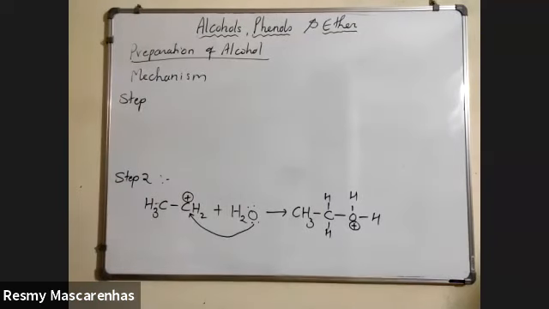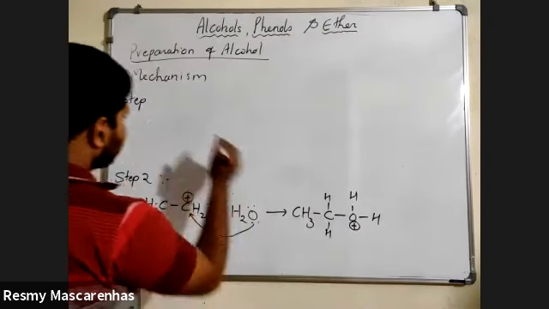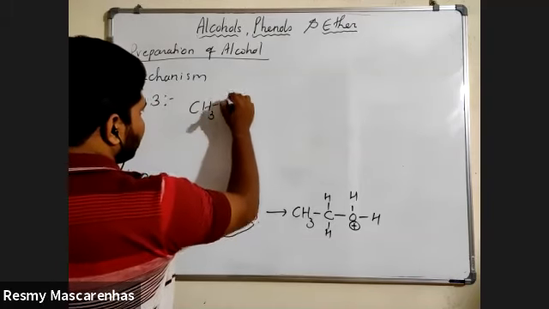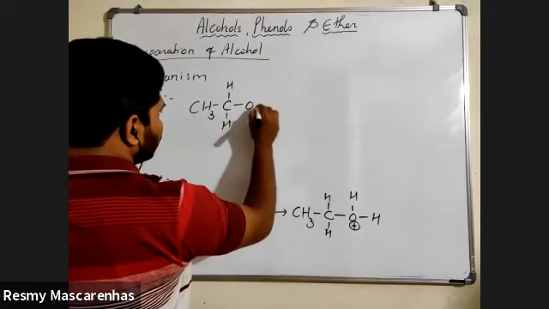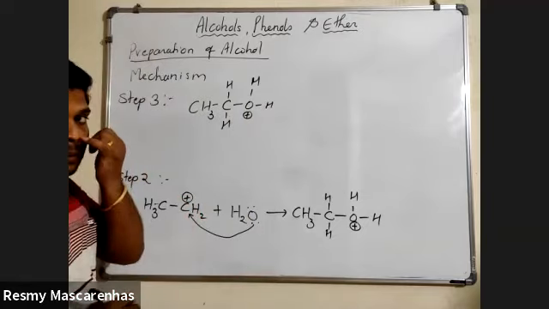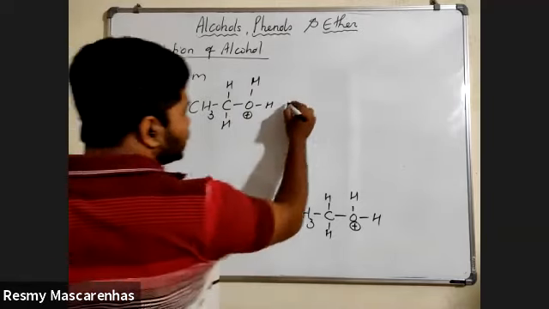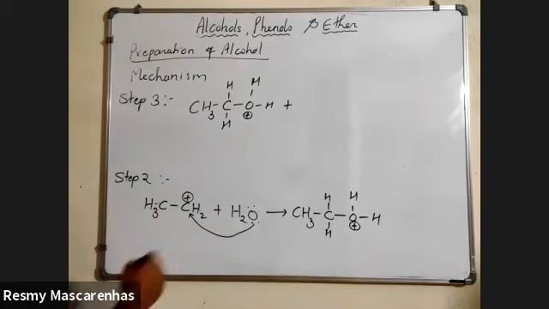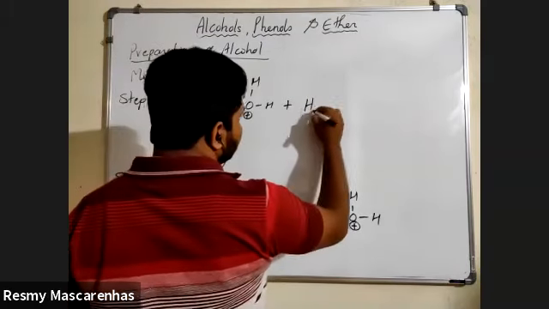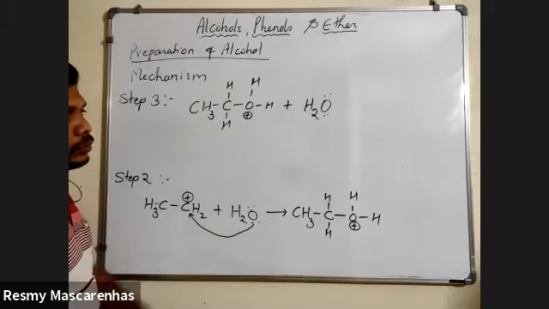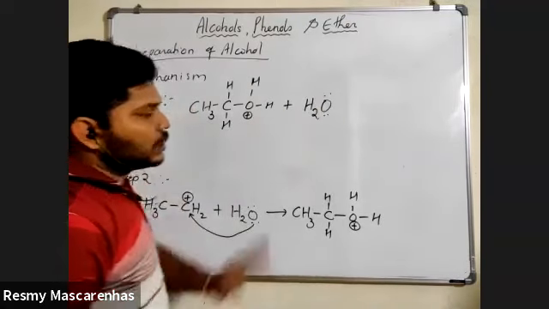Now for step 3, what you got in step 2, we will write down. CH3, H, H, O, H, H, and here the positive part, plus H2O, because we are taking water in excess. So again there is a lone pair on the oxygen.